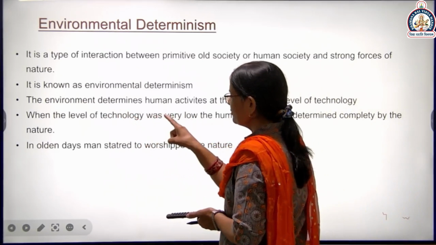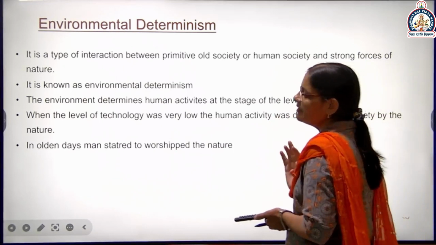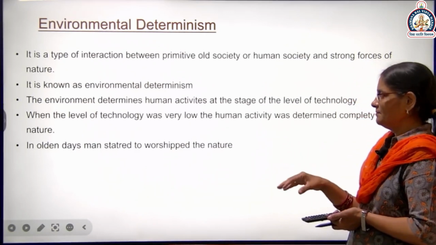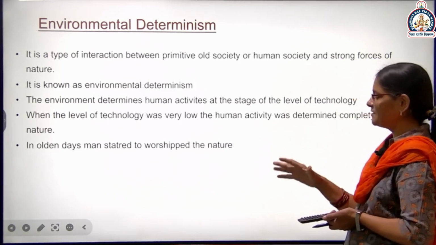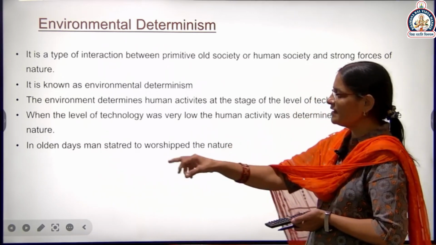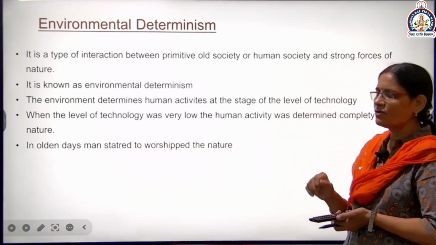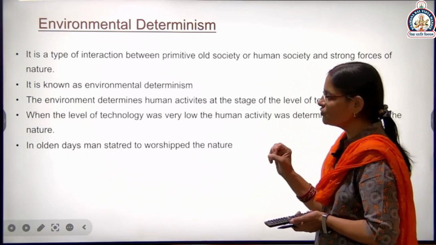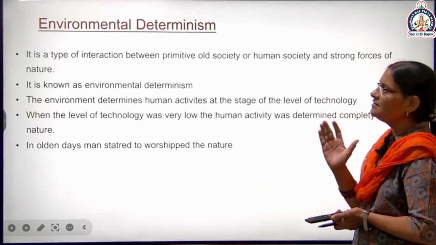When the level of technology was very low, human activity was determined completely by nature. When there was no development of technology, or it was very low, all human activities were determined. Who decided them? According to nature. In older days, man started to worship nature. For rainfall or for any problems, man started to worship nature. So this period is called environmental determinism.